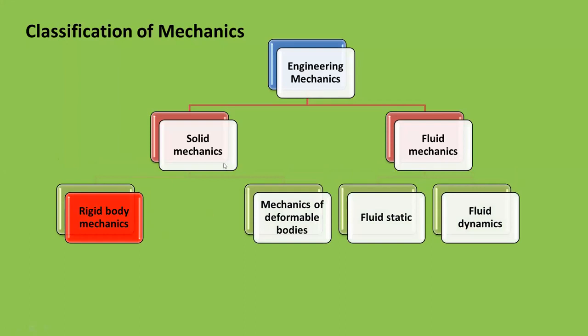Solid mechanics is again divided into two parts. The first one is rigid body mechanics and the second one is mechanics of deformable bodies. Everyone knows the concept of rigid body and deformable body. What is the meaning of a rigid body? If we apply some force on a body or object and there is no deformation, this is called a rigid body. And suppose we apply some force on an object and that object undergoes some deformation, that is change in shape and size, it is called a deformable body.